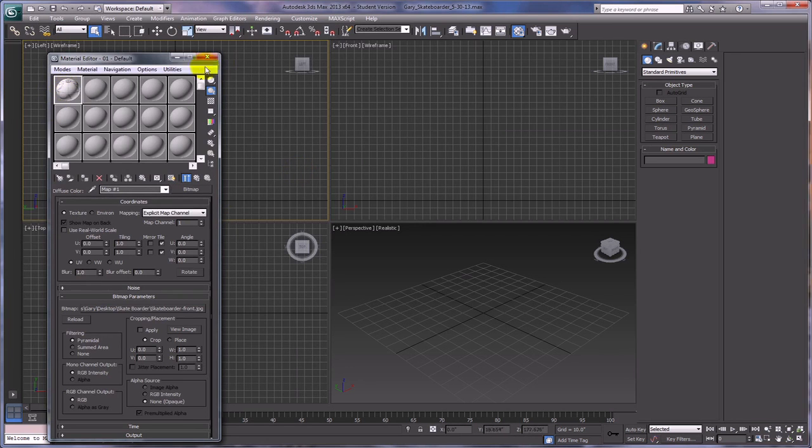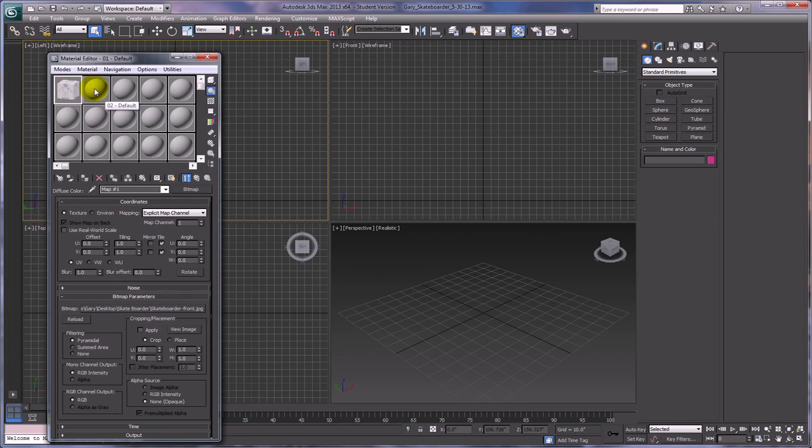Now, one of the handy things, you can do this or not do it, it just depends on whether you care about this or not. But in this sample type, you can actually change the geometric shape that the image is showing up on in the material editor to something else. And a cube is nice because it's flat.